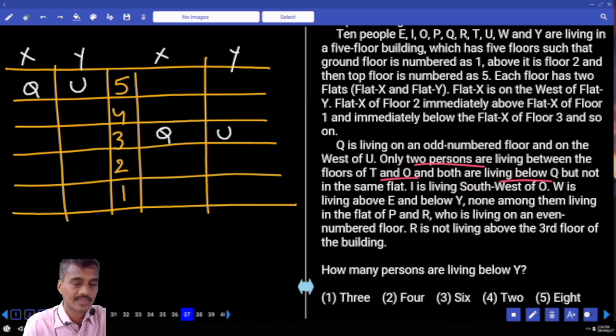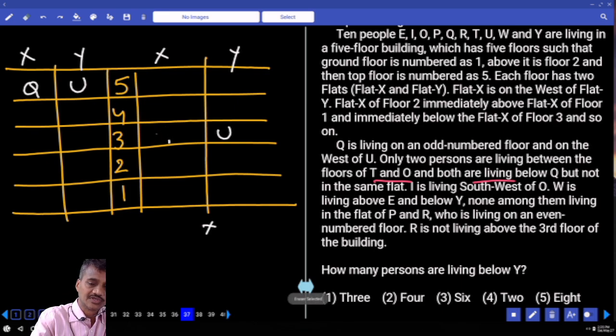Now, follow here. Then next one, Q is living on an odd number floor and to the west of Q, and only 2 persons are living between T and O. Now between T and O, how many people are there? Exactly 2. Exactly 2 people between T and O and both are living below Q. And in this case also it is not possible, isn't it? Hence we are left with only the first case.